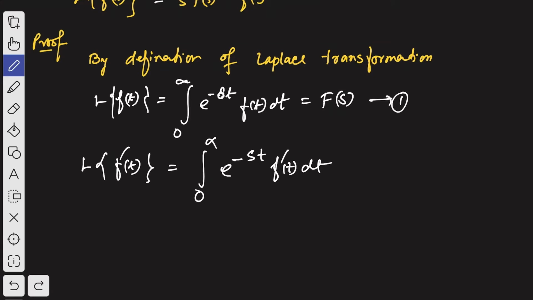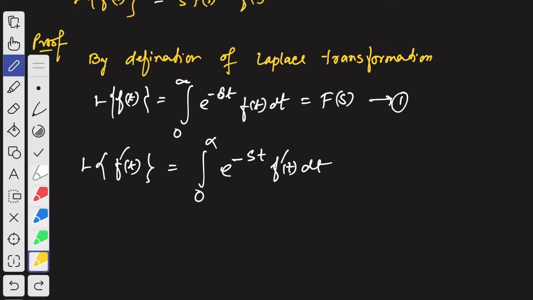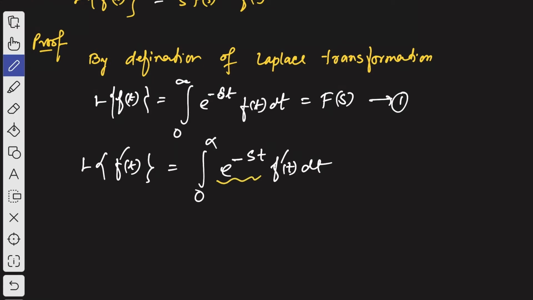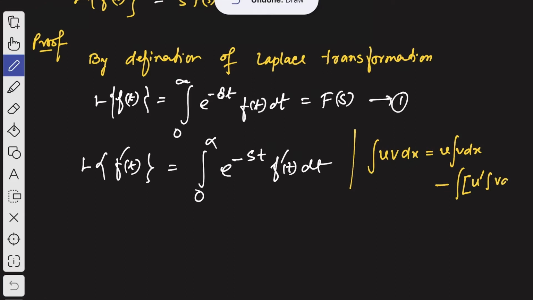Here, we are going to apply integration by parts. Consider this as u and this as v, first function and second function. You know this rule: integration of u v dx is equal to u integration v dx minus integration of the derivative of u times integration v dx, whole into dx.